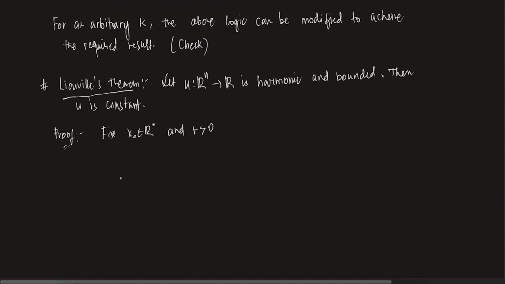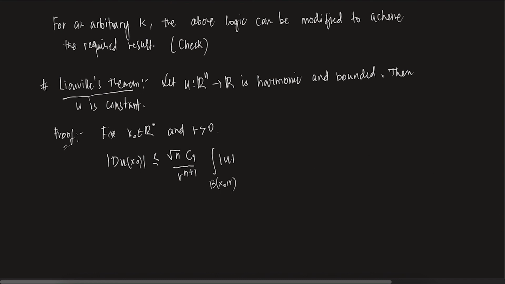Once you do that, can you say something like this? Du at the point x naught, let's look at this. This is less than or equal to root n times C1 by r to the power n plus 1 times the integral of mod u over B(x naught, r). Can I say this?